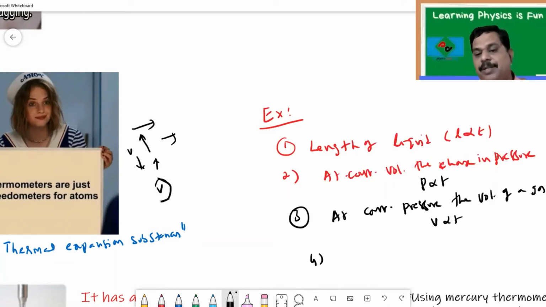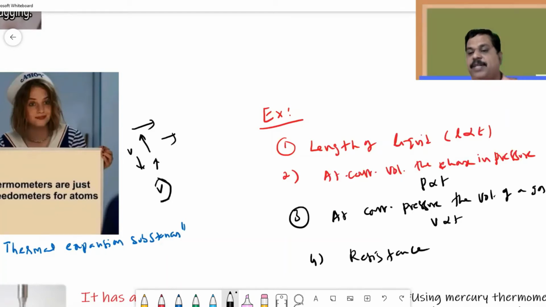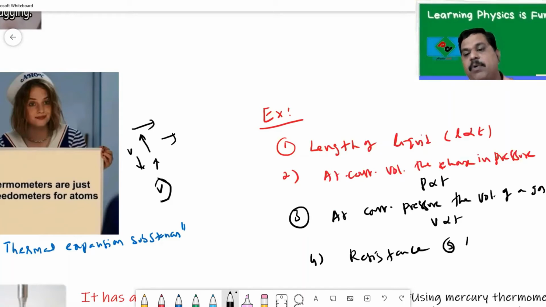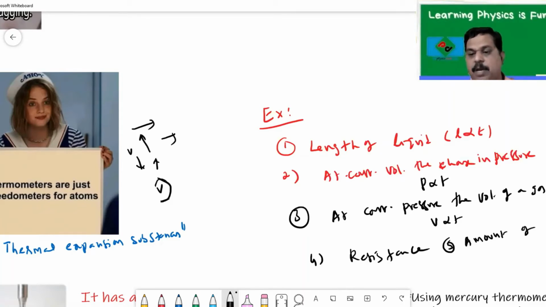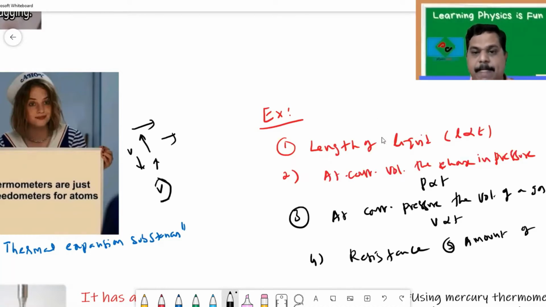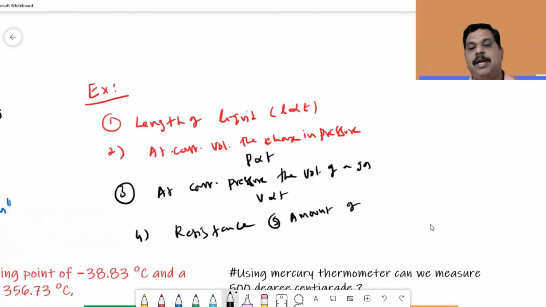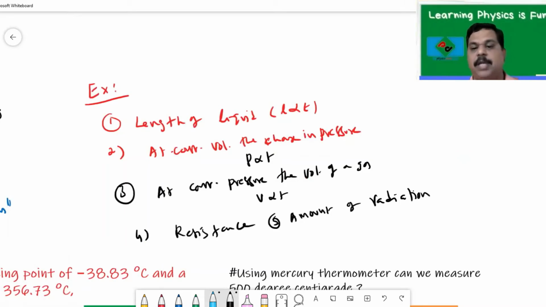And the fourth one, the resistance. I said resistance of platinum wire changes with the temperature, or even we can write amount of radiation emitted by a body. Remember, as the temperature increases, amount of radiation emitted by a body increases. So all these are thermometric properties.